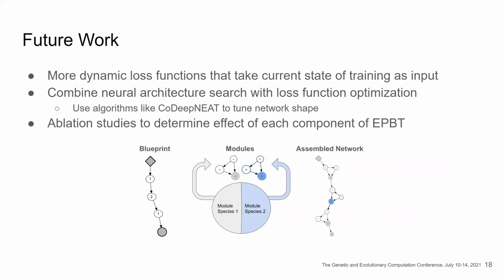For future work, we plan on creating more dynamic loss functions, which can adapt to the current state of training as input. This allows us to basically create functions which can adapt to idiosyncrasies in the training and also the data set itself. In addition, we plan to combine neural architecture search with loss function optimization. So we will optimize both loss functions and the architecture of the network at the same time. We plan to use algorithms like CIFAR-10 for performing architecture search. We also plan to perform ablation studies to determine the effects of each component of EPBT. Here below, you can see an overview of how it works and how it can be used to discover new network architectures.